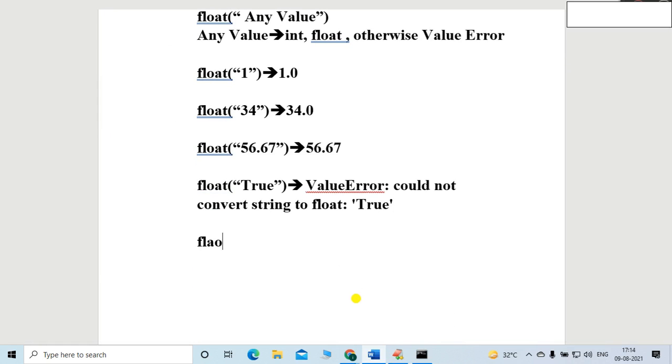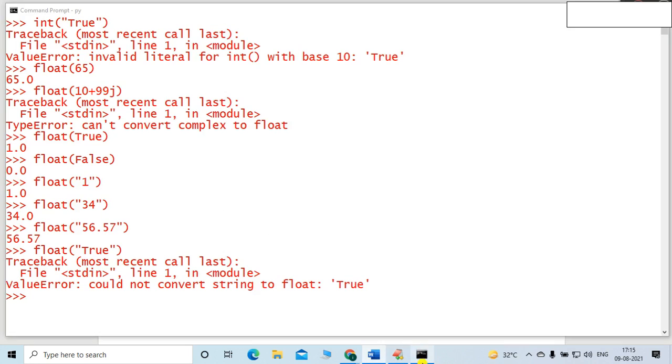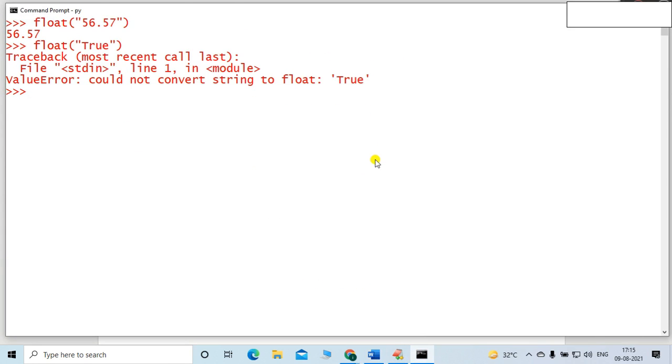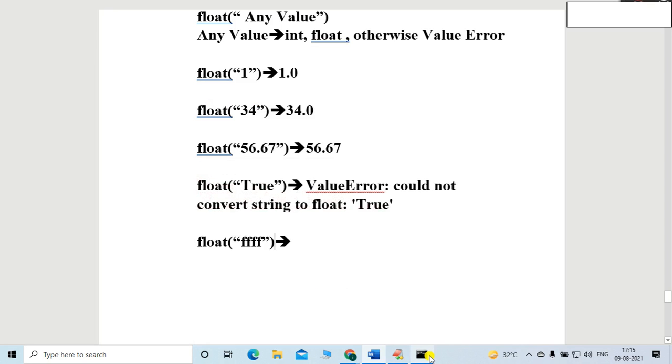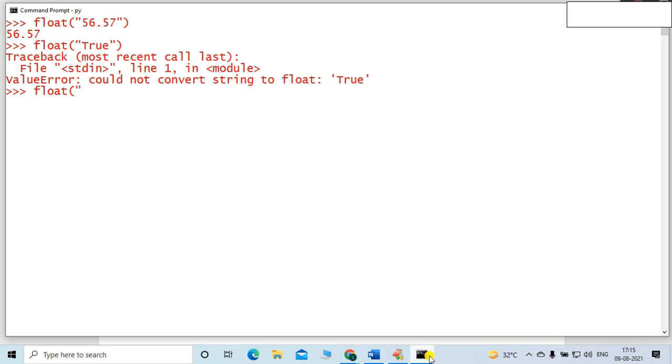So let me take any hexadecimal value, FFFF, right? Is it possible? Let me cross check. Float FFFF.